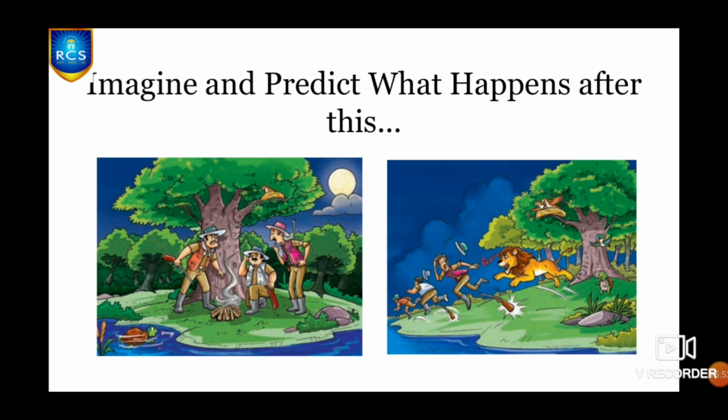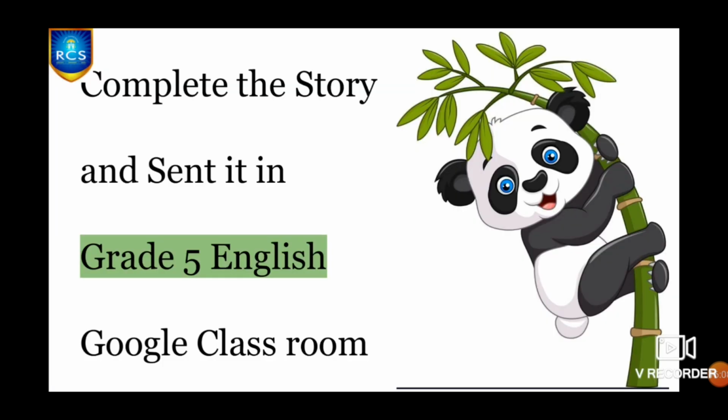Can you imagine and predict, children? In your notebook you can write what will happen after this in the story using your imagination and predictions. This is your homework. You have to complete the story and send it in grade 5 English Google Classroom.